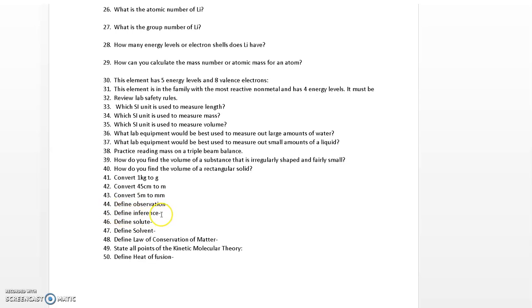An inference is a conclusion that you come to based on an observation. Now, an inference may or may not be true. You may think this happened, but it may not have, based on your observation. And so an inference can be debatable, it can be disputed, but an observation is a fact.